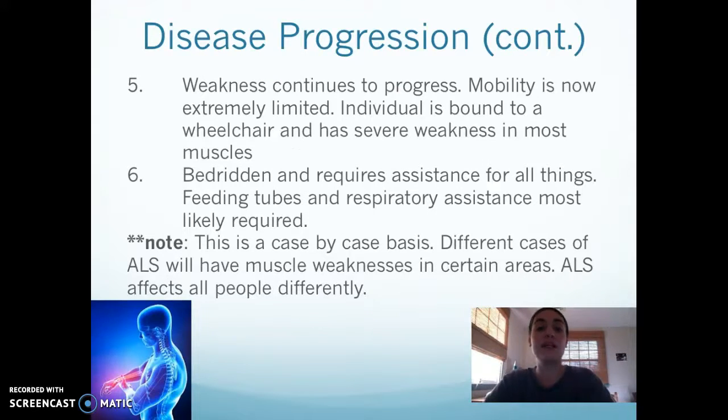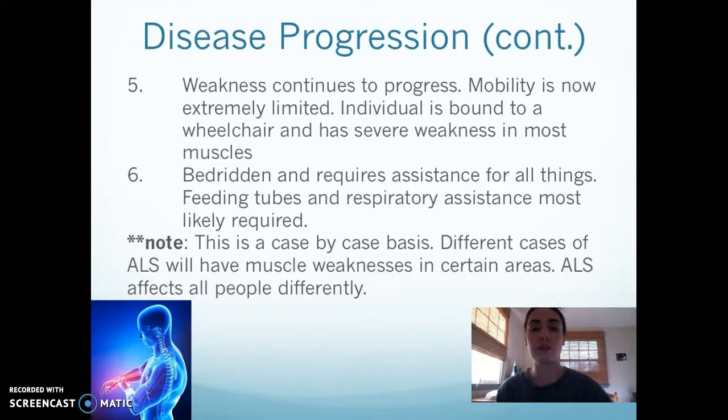Stage 5, this weakness continues to progress. Mobility is now extremely limited, and an individual is bound to a wheelchair and has severe weakness in most muscles. And stage 6, the person is bedridden and requires assistance for all things. Feeding and respiratory assistance are likely required.